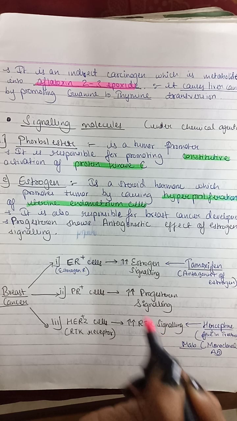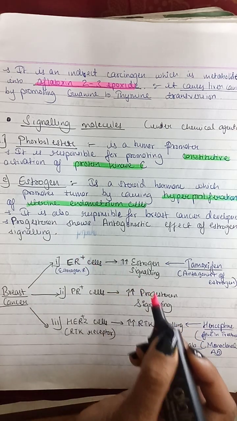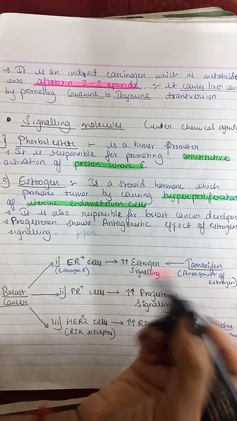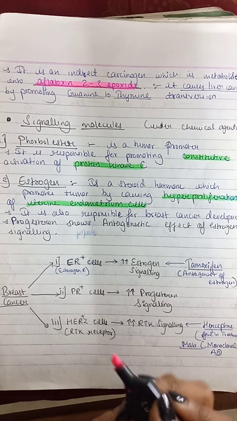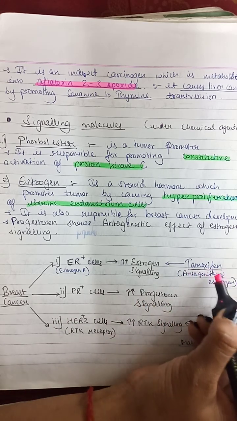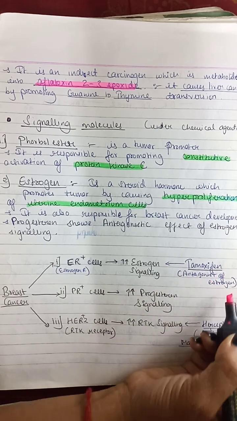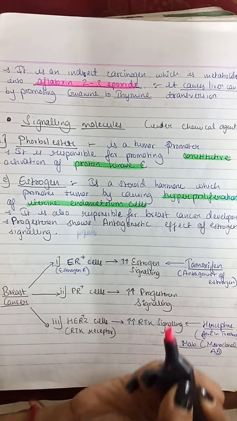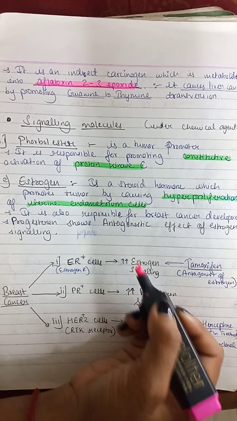Progesterone shows an antagonist effect to estrogen signaling. One more point to note down: tamoxifen is an antagonist of estrogen. Progesterone is also an antagonist of estrogen signaling.